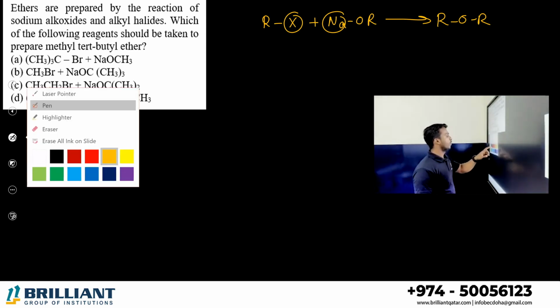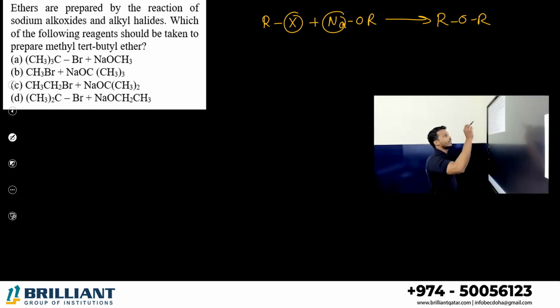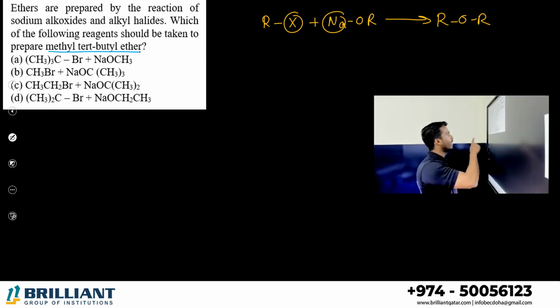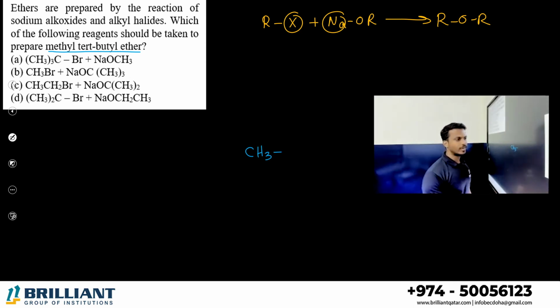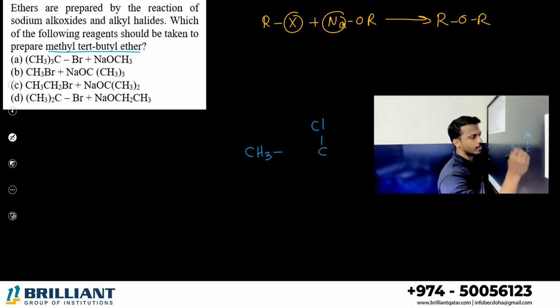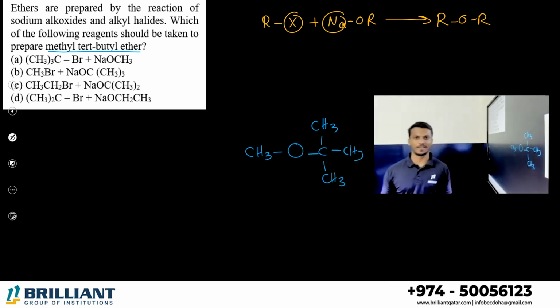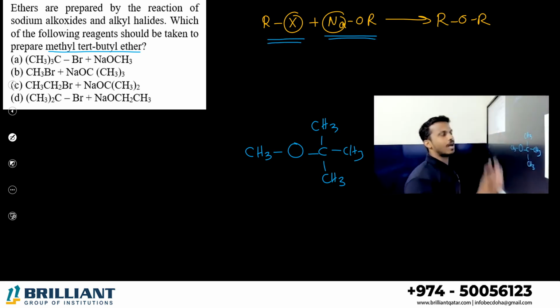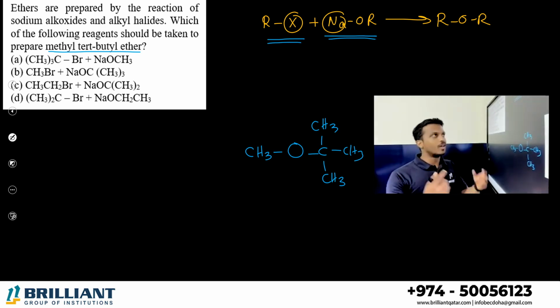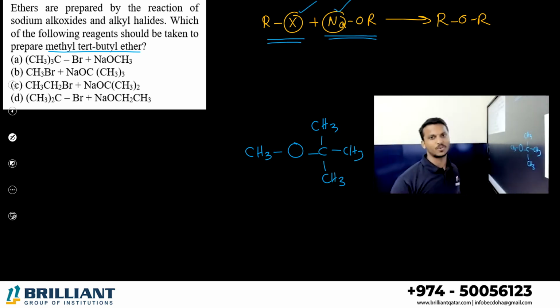Okay. What is the question here all? Which of the following reagents would be taken to prepare, we want to get this ether. Which ether? Methyl tert-butyl ether. What is methyl group? This one. What is tert-butyl? One carbon with the 3 CH3. Methyl tert-butyl ether, we want to prepare. In order to prepare this ether, which haloalkane and sodium alkoxide do we want to choose? Any haloalkane and sodium alkoxide if you are using, you cannot remove sodium and halogen.